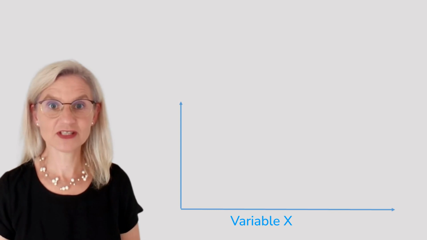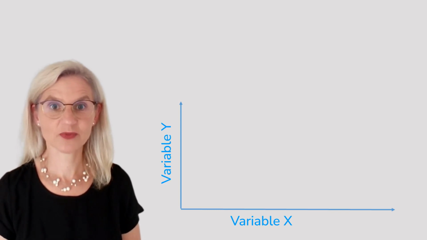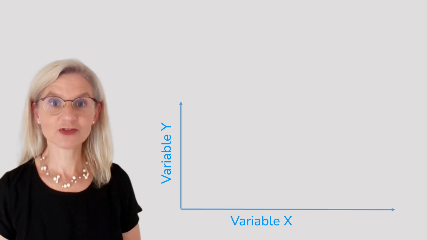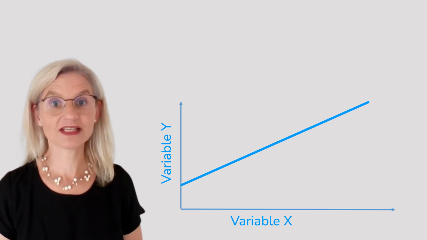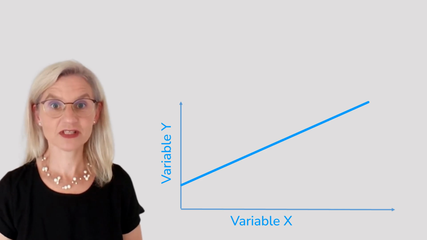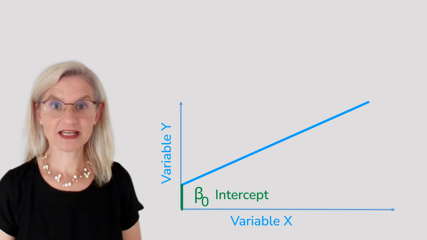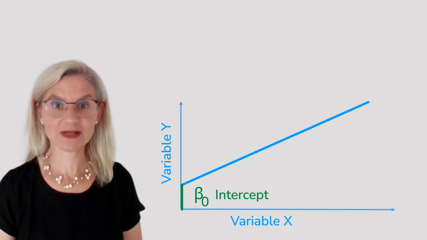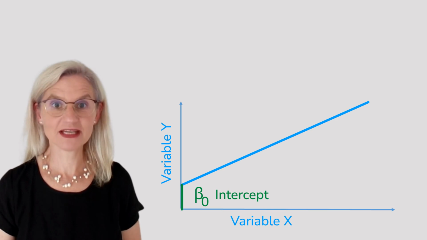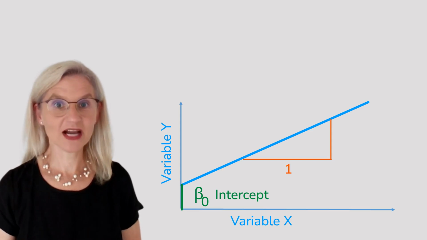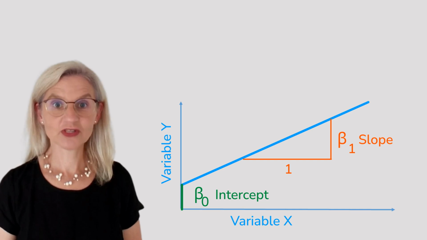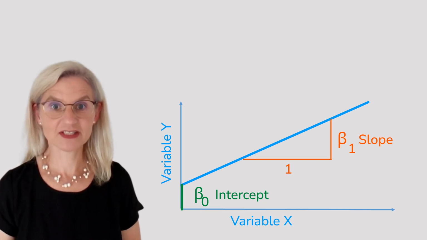We have a coordinate system with the independent variable x plotted along the x-axis and the dependent variable y along the y-axis. To draw a straight line in this coordinate system, we need two pieces of information to define it uniquely. First, the point where the line intersects the y-axis, known as the intercept, denoted by beta 0. Second, the slope of the line, denoted by beta 1, which determines its inclination. The slope can be interpreted as follows. If x increases by 1 unit, y increases on average by beta 1 units. We will return to this interpretation later.